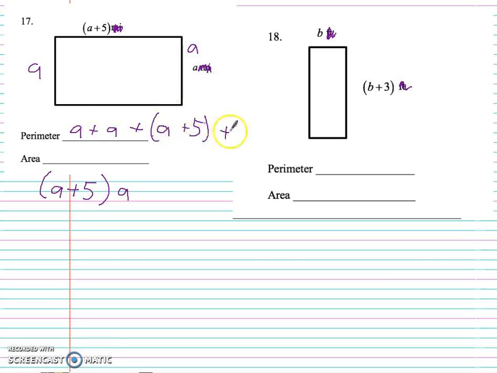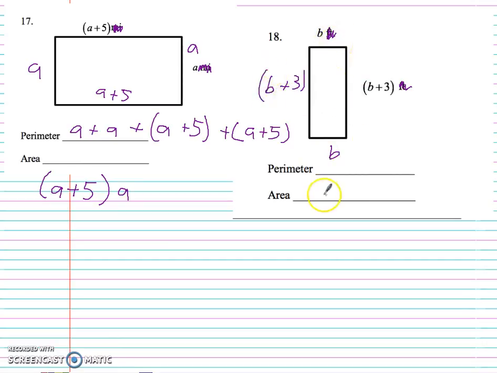plus a plus 5, right? Because it looks like opposite sides are congruent here. So this is a plus 5 here. So then you figure that out, okay? Same is true with this one. It looks like you have your perimeter. You're adding up all of your sides.